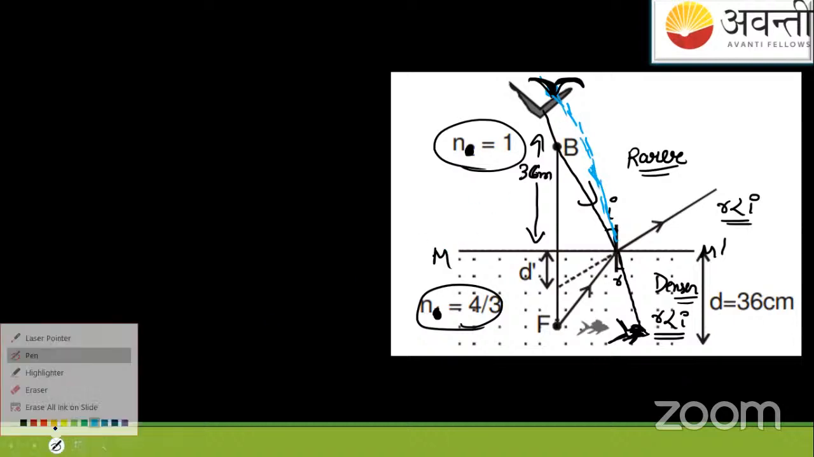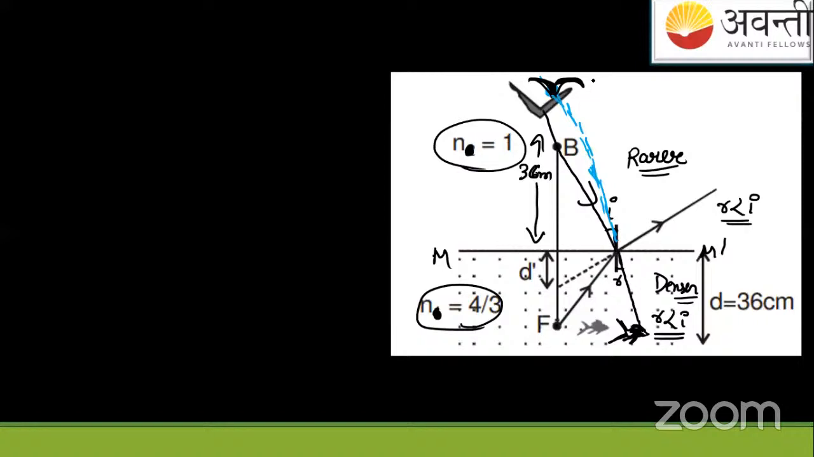Now we'll say the apparent height of the bird is greater. The apparent height will be at this level, so this is the apparent height h dash. Of course, we know it's greater than the real height, which is 36 centimeters, given in the question. Now they're asking us to find this h dash, the apparent height of the bird, as the fish will see it. The actual height is 36 centimeters.